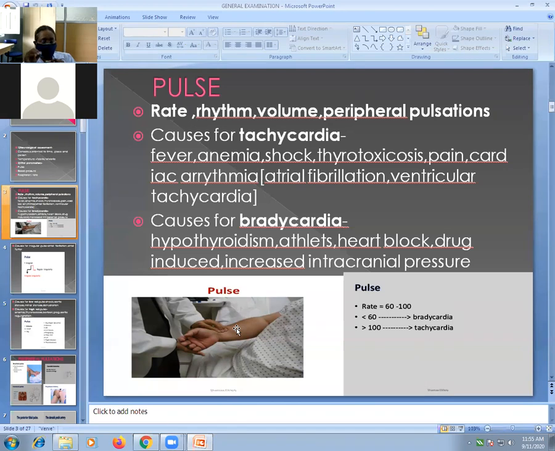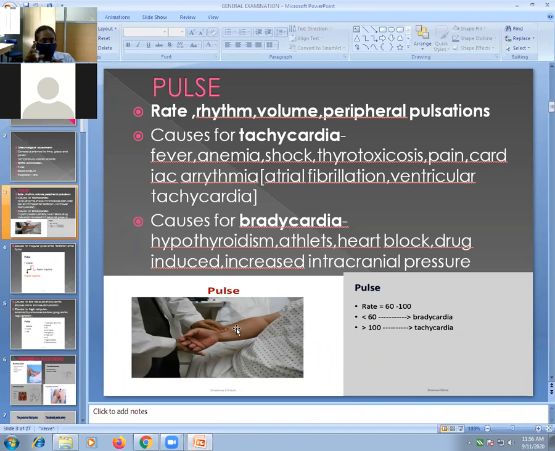The amplitude of the pulse, or the volume of pulse, depends on the stroke volume of the heart, meaning the blood ejected by the heart per beat. Or in short, it depends on your systolic blood pressure.